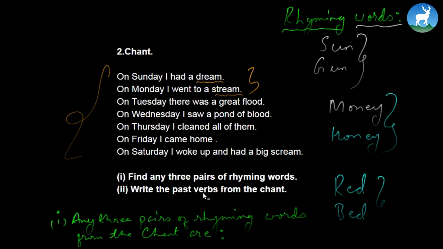Look at the second question here. Write the past verbs from the chant. Whatever verbs are in past, we have to write that down, be it even the auxiliary verb or the supporting verb. So again, you follow the same rule. For instance, you write, the past verbs from the chant are. As you write the answer, what are the past verbs here? I'm going to mark it with red. See, had, also a past verb. Went, past verb. These are auxiliaries. And was. And of course, here you go. Saw, cleaned.